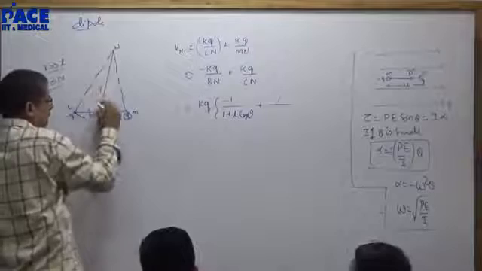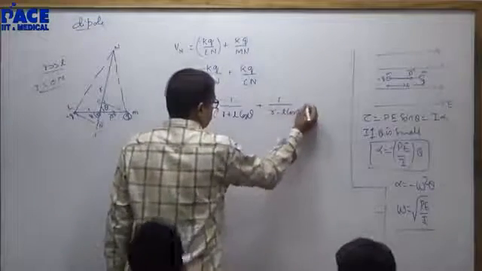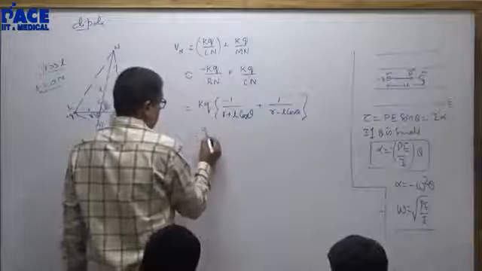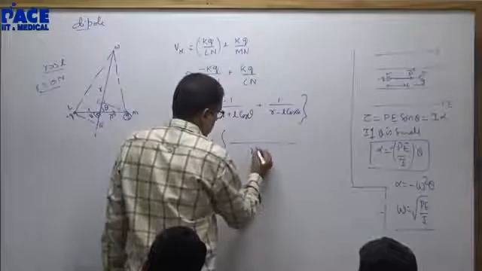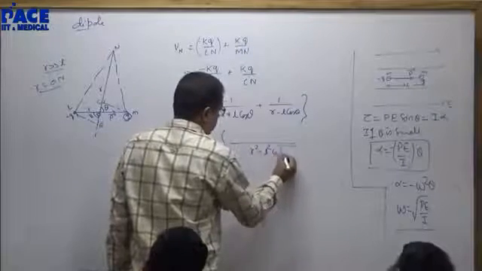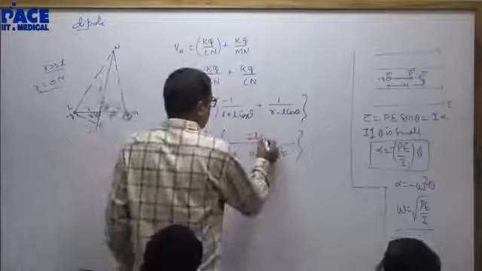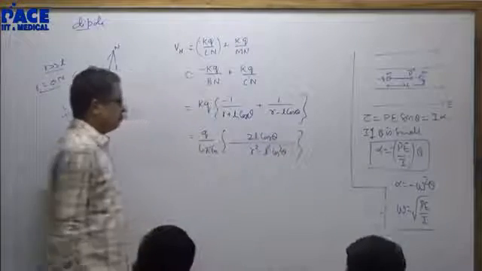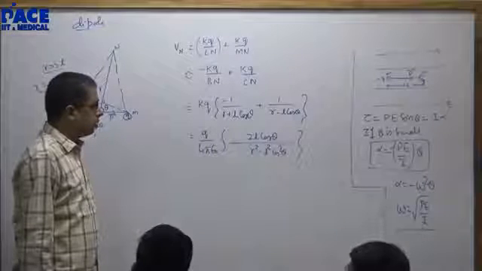C to N is R minus L cos theta. q by 4 pi epsilon naught, r square minus L square cos square theta, 2L cos theta. 2L cos theta. Yes or no?